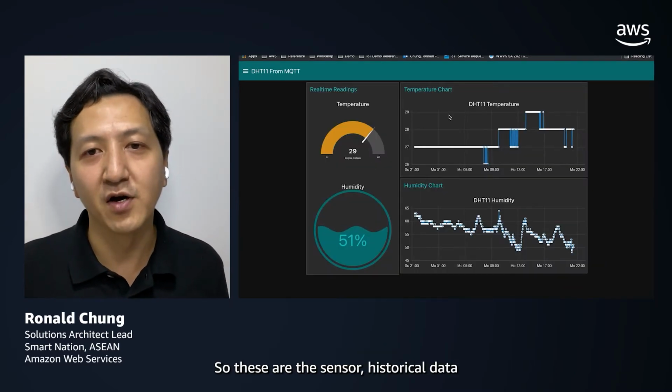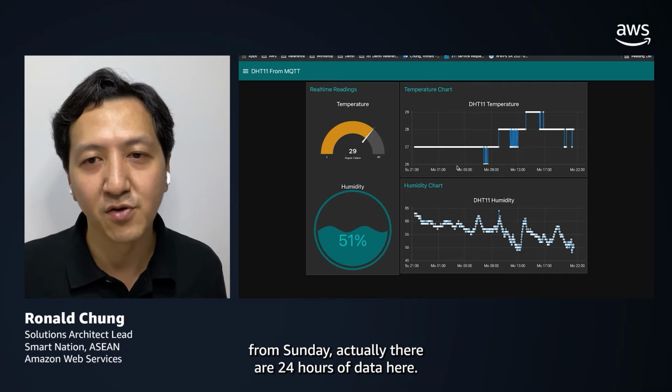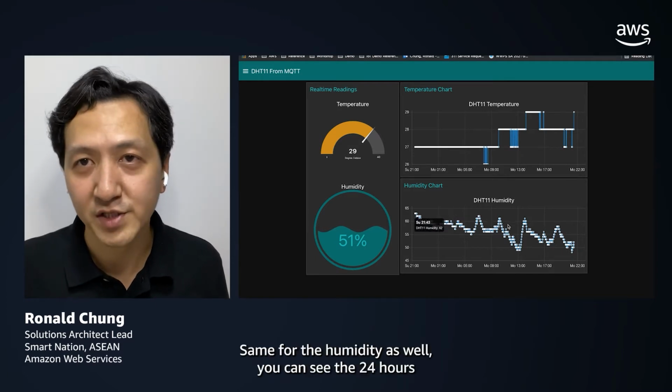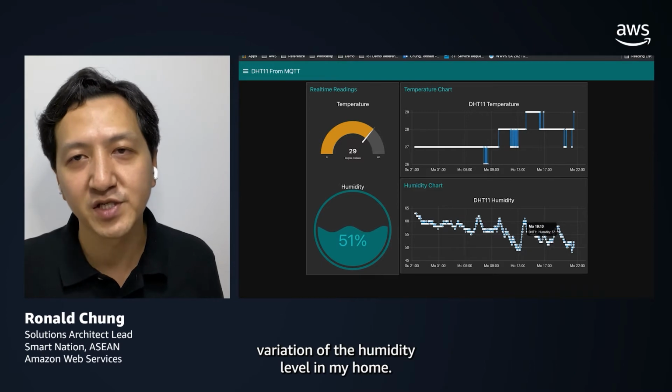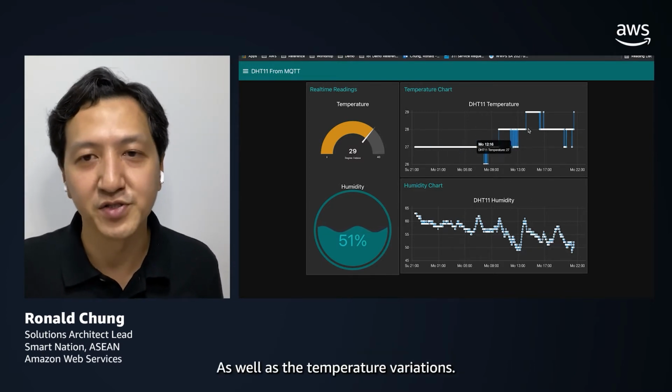These are the sensor historical data, there are 24 hours of data here. And same for the humidity as well. You can see the 24 hours variation of the humidity level in my home, as well as the temperature variations.